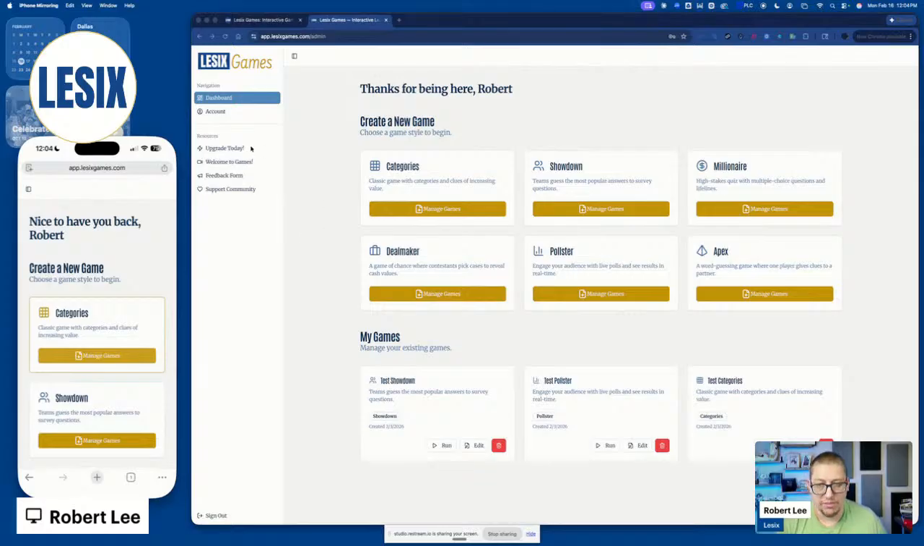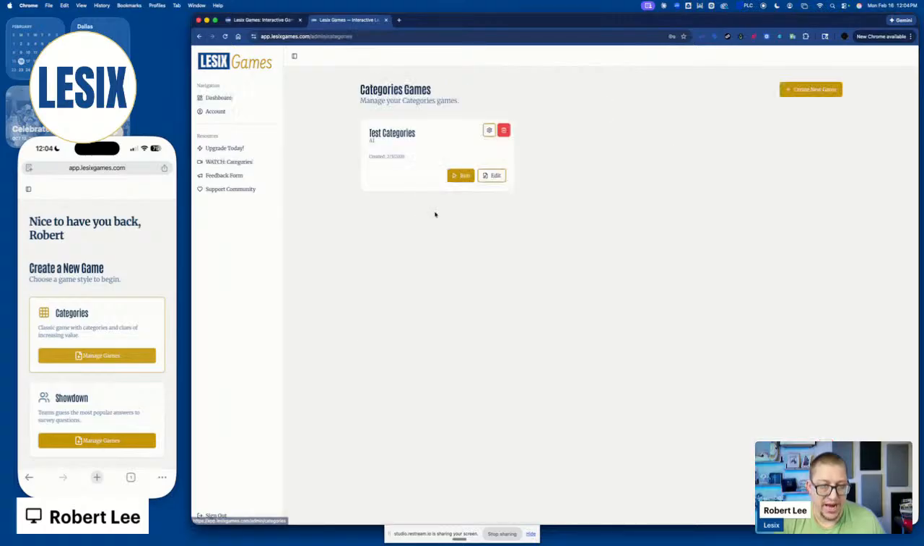So here you get the same thing. You have the resources available. And in this case, you can see all 6 of the games are available. So let's go into categories real quick. And I want to go to manage games.